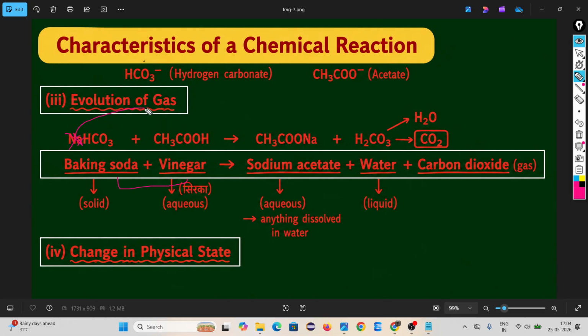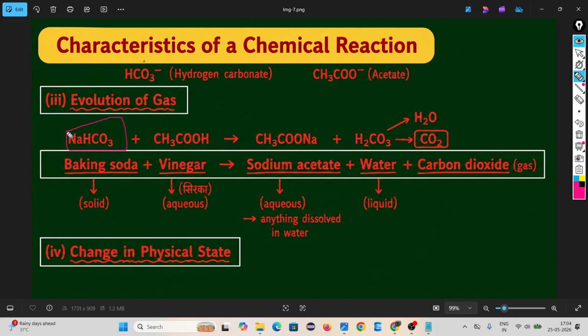this cation comes to this anion. Means sodium is attached with this. So it forms CH3COONa, which is called sodium acetate. Are you looking? And one carbonic acid is created. After the decomposition, we will get water and carbon dioxide. Look what is happening.